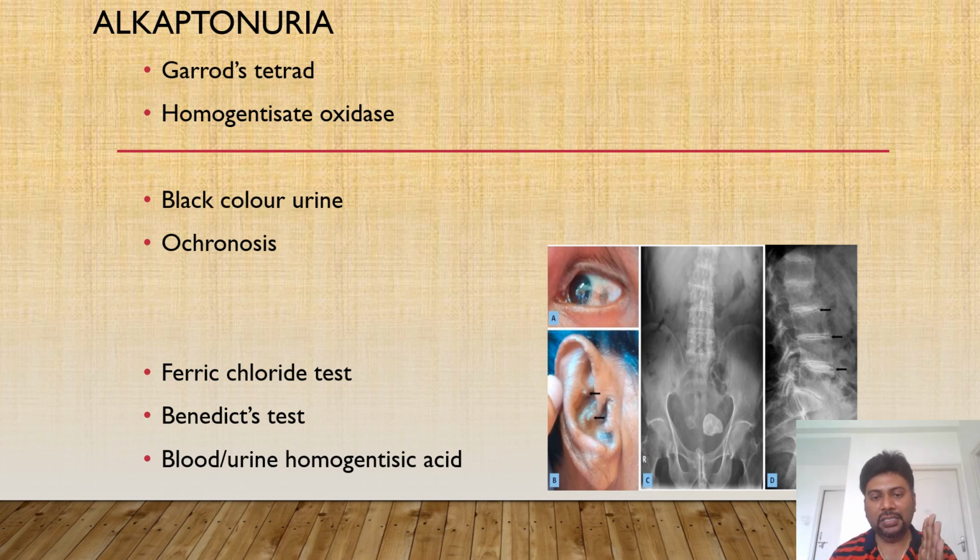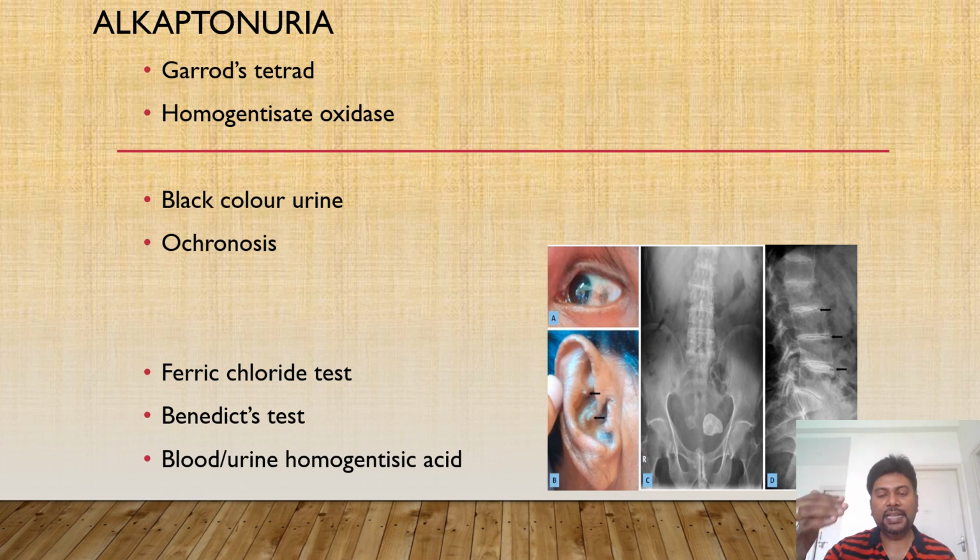To summarize, tyrosine is synthesized from phenylalanine by the enzyme phenylalanine hydroxylase. When that enzyme is defective, it leads to a condition called phenylketonuria. Coming to the catabolism, tyrosine is catabolized by a series of enzymes and broken down to produce fumarate and acetoacetate, which will be used for both glucose as well as ketone body synthesis.